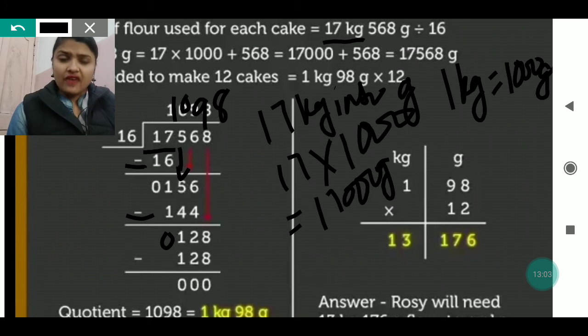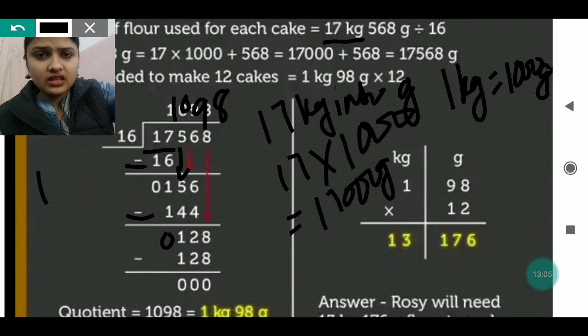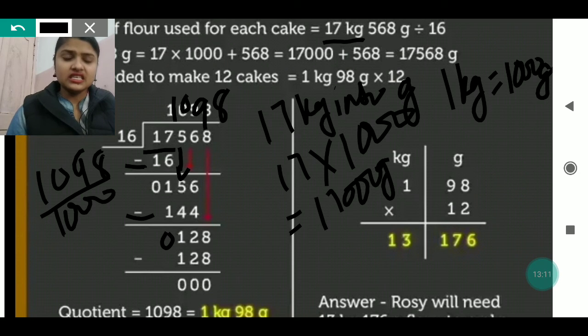So after that, this 1098 you can divide by 1000, and when you divide you will get 1 kg and 98 gram. This much you have got, the weight of how much flour she is using for one particular cake.